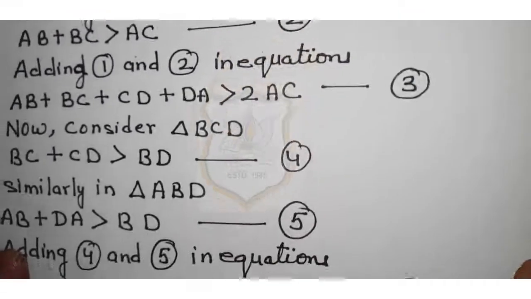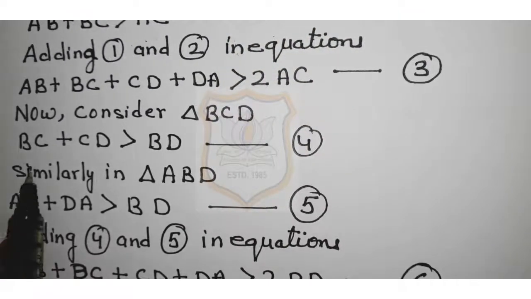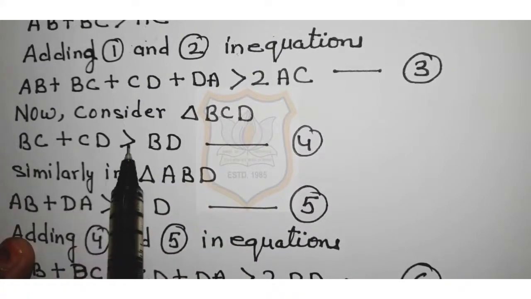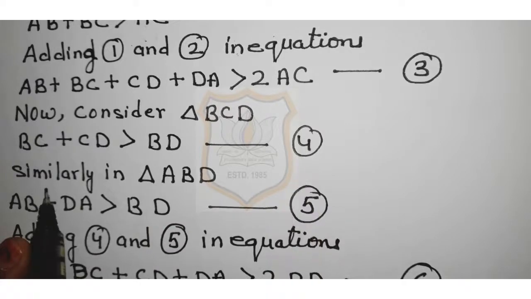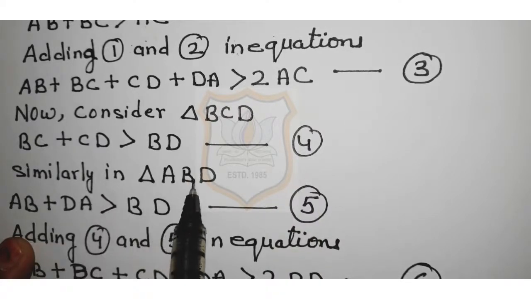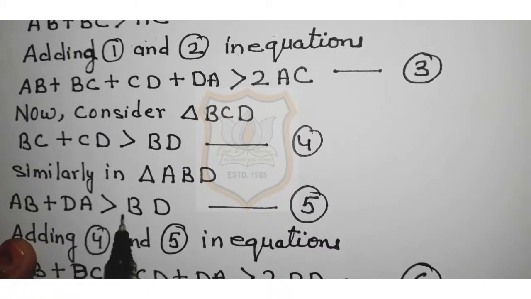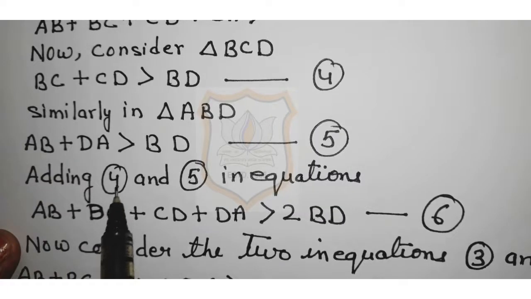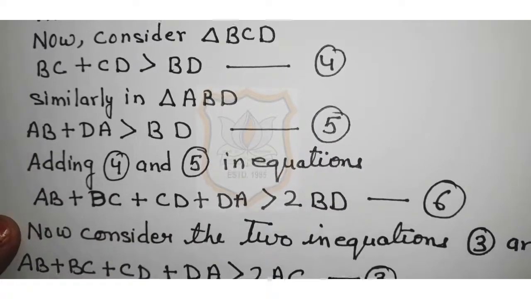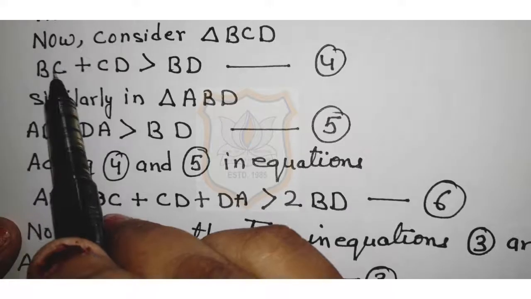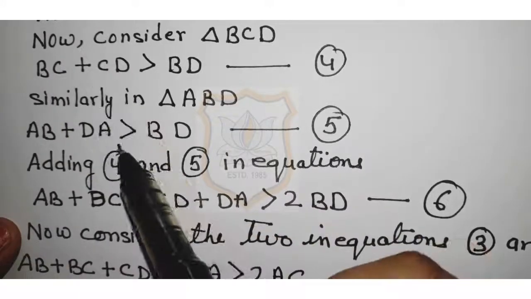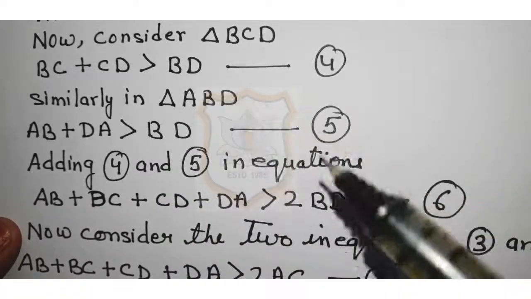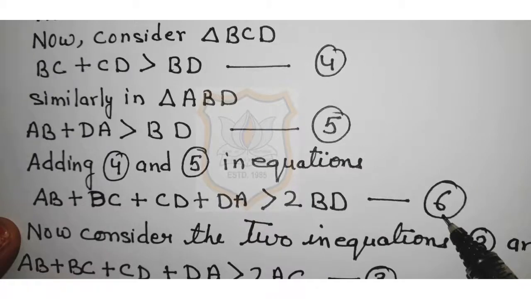See. Now consider triangle BCD. BC plus CD is greater than BD. This is in equation 4. Similarly, in triangle ABD, AB plus DA is greater than BD. This is in equation 5. Now, adding equations 4 and 5, what we will get? AB plus BC plus CD plus DA is greater than 2BD, because there are 2 BDs. This is in equation 6.